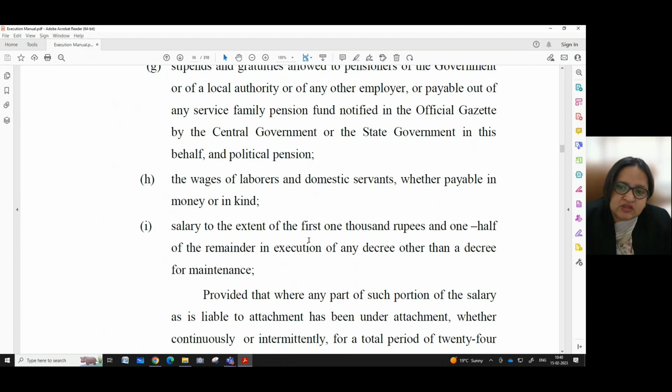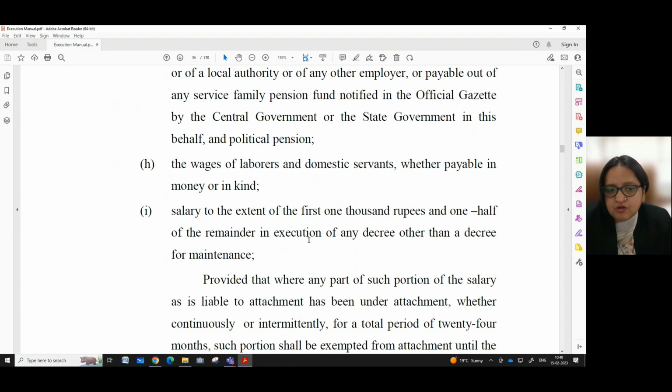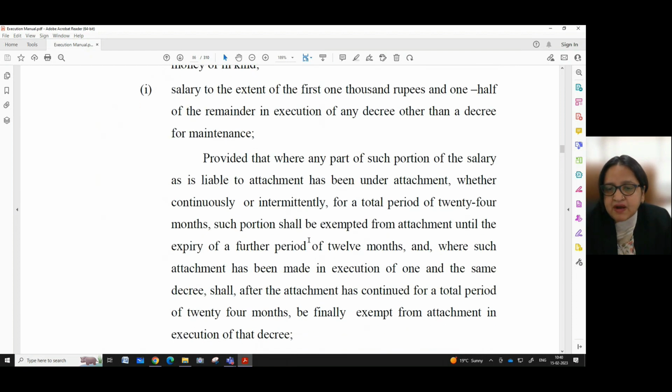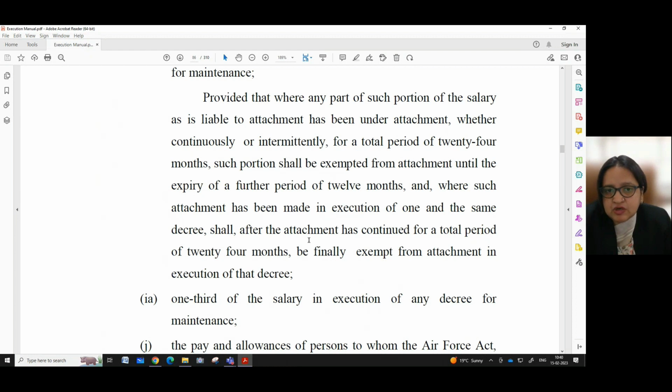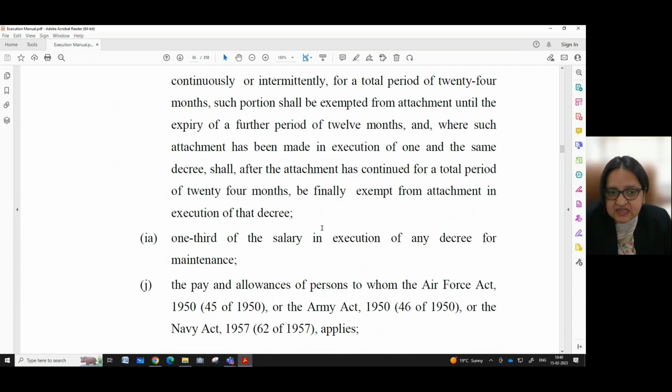Salary to the extent of the first 1000 rupees and one half of the remainder in execution of any decree other than a decree for maintenance, provided that where any part of such portion of the salary which is liable to attachment has been under attachment, whether continuously or intermittently, for a total period of 24 months, such portion shall be exempted from attachment until the expiry of a further period of 12 months, and where such attachment has been made in execution of one and the same decree, it shall after the attachment has continued for a total period of 24 months be finally exempt from attachment and execution of that decree.